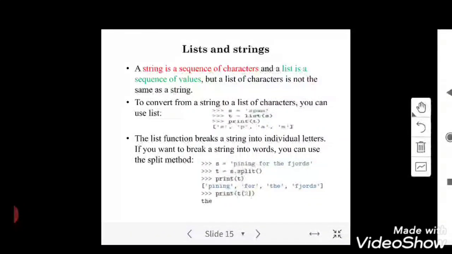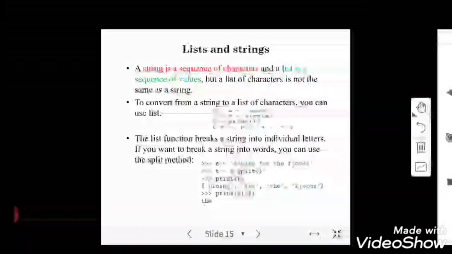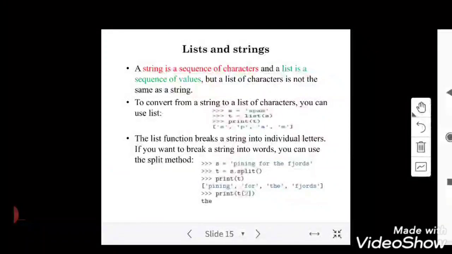And the second thing is, after splitting, you can split with respect to each and every word followed by a comma, or you can split each and every word followed by a hyphen, or you can split each and every word followed by some other characters also. It is allowed in Python.